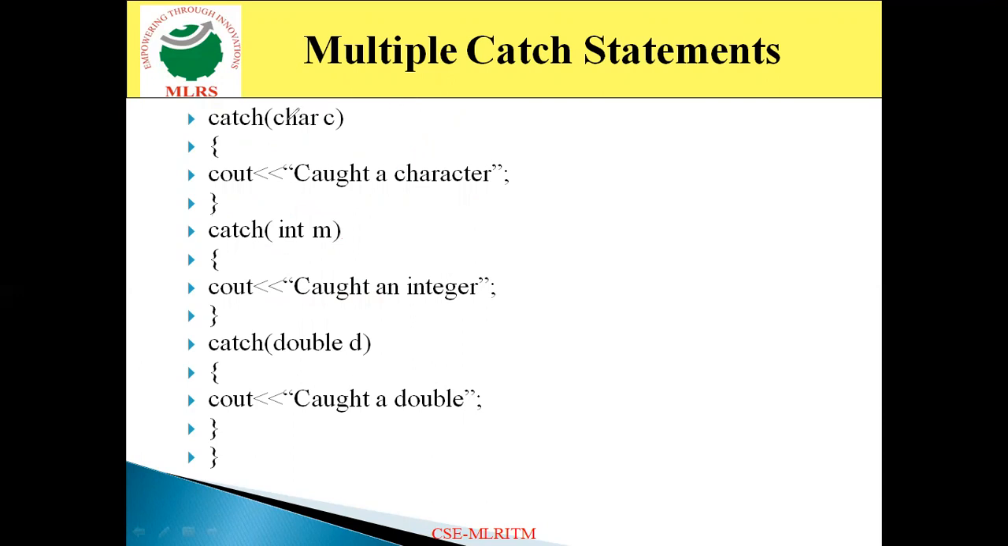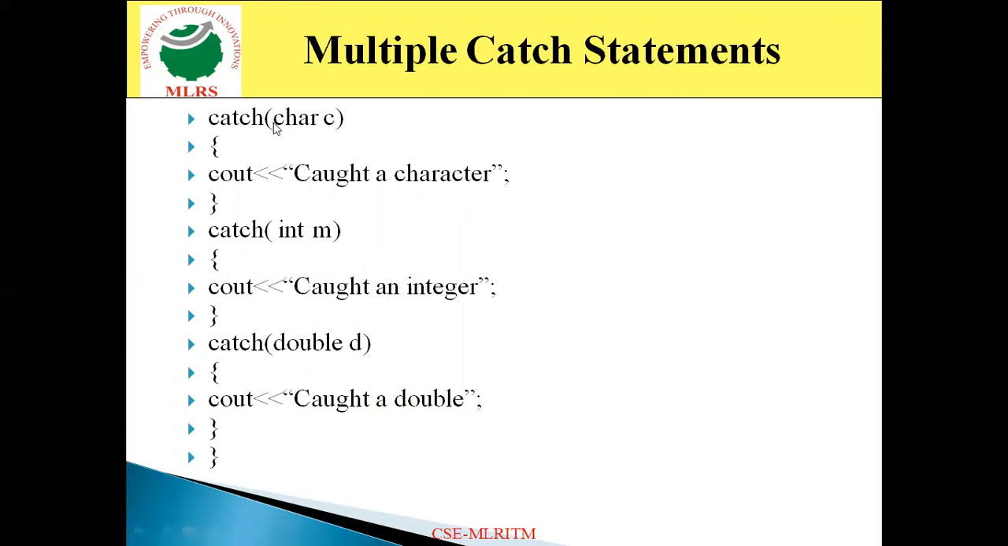So now it does not match with char type, so it does not execute this block. Again, it is not matched with integer type, so it does not execute this block. Now again it comes to the next case, that is nothing but this one. Now double, both types are matched, so it is going to execute cout caught a double. So likewise, the appropriate catch block will execute based on the throw statement's type.